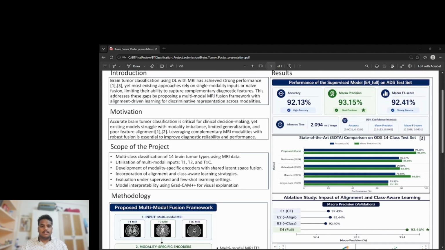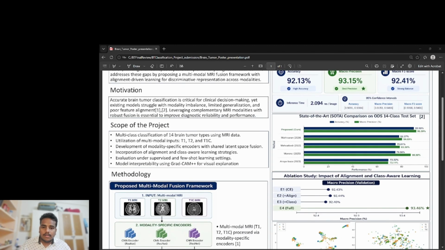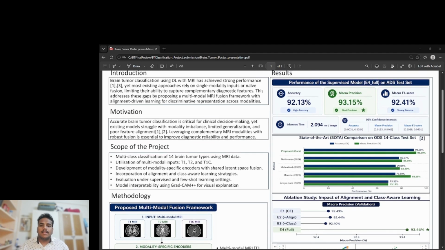Moving on to the results section, our proposed model achieved approximately 93% macro precision. It demonstrates a strong performance across all the 14 given classes. This also validates our hypothesis that multimodal fusion with alignment improves the classification robustness compared to the one without alignment. We have also computed different kinds of metrics like accuracy, macro F1 score, inference time, and also the 95% confidence intervals.